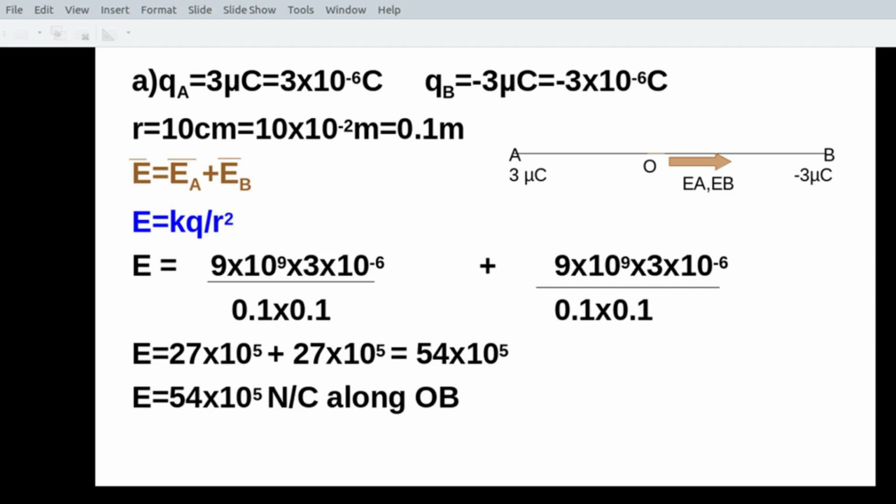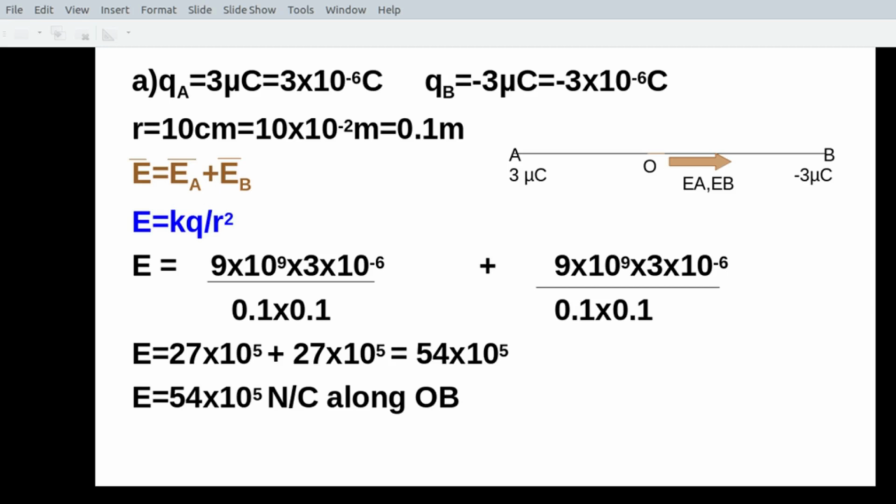So, at O, what is the net electric field intensity? We know there are two fields acting at O, one due to the charge at A and the other due to the charge at B. Now, we'll find out the direction of the field at O due to A. How will you find out the direction?